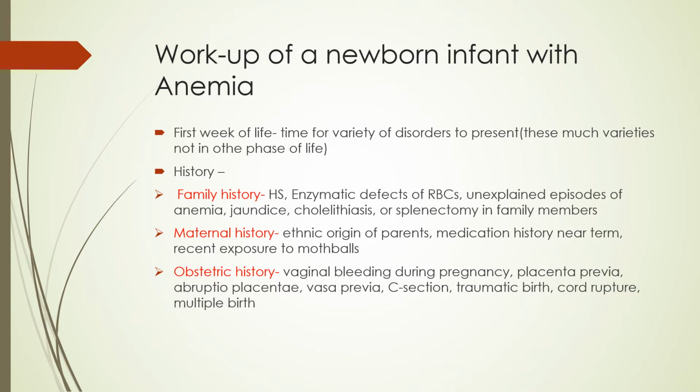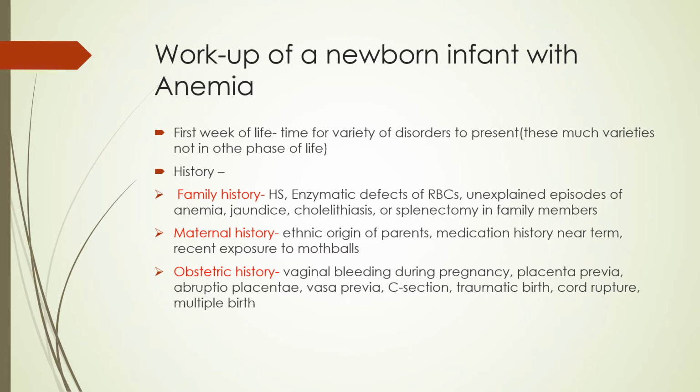You may find a family history of unexplained episodes of anemia, jaundice, cholelithiasis, or splenectomy, which gives an indication that yes, this child, or this infant, may also have hereditary spherocytosis. Then some enzymatic defects of RBCs also run in families.